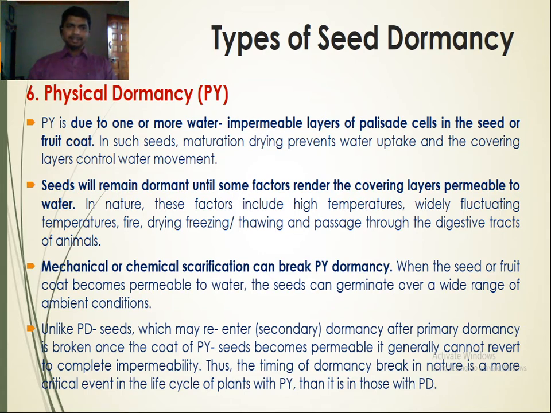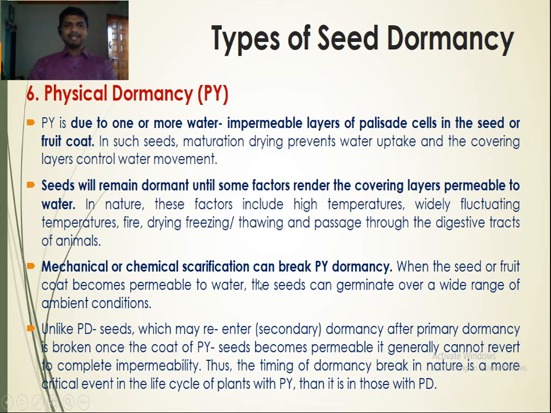Unlike physiological dormancy seeds, which may re-enter secondary dormancy after primary dormancy is broken, once the coat of physically dormant seeds becomes permeable, it generally cannot revert to complete impermeability. Thus, the timing of dormancy break in nature is a more critical event in the life cycle of plants with physical dormancy than it is in those with physiological dormancy.